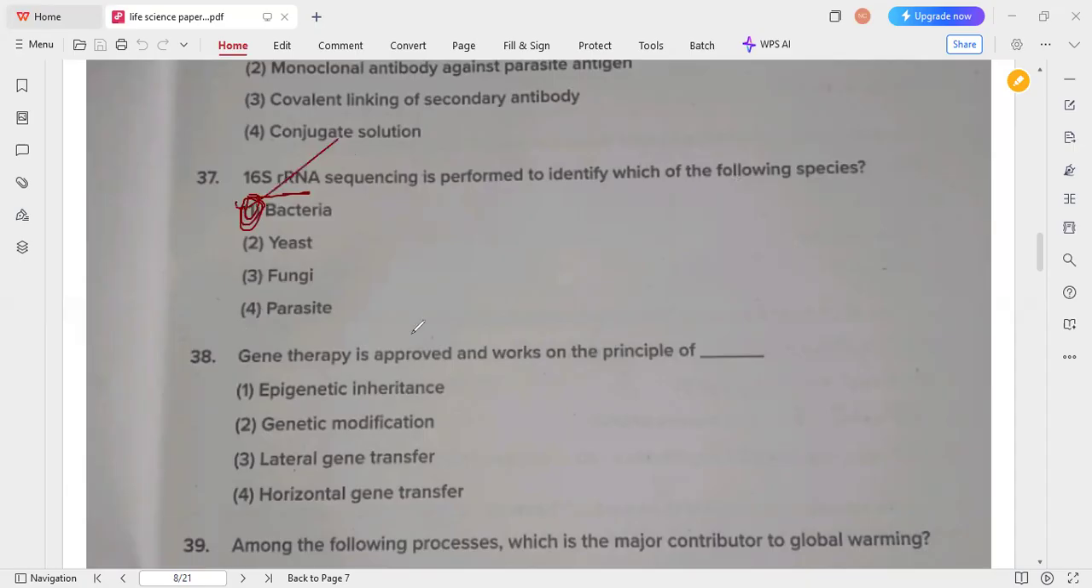So next, gene therapy is approved and works on the principle. Anyway, gene therapy means what? We have to modify the gene. So that's why option 2, that is gene modification, is the correct answer.